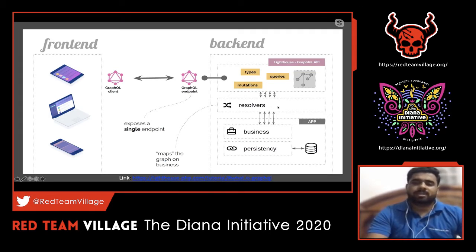So these resolvers play a major role with respect to GraphQL. For example, let's say we take a query which is like a GET request. In that particular GET request, you wanted to perform an operation, or in a mutation, we have a POST request wherein that post body value might require some data, right? For example, any name value pairs. So those name value pairs are called fields here. So these fields might require some information from the backend database. So how that is going to get communicated in the backend is basically with the help of resolvers. So this is a simple architecture when it comes to a Laravel kind of application which implements GraphQL APIs in it.